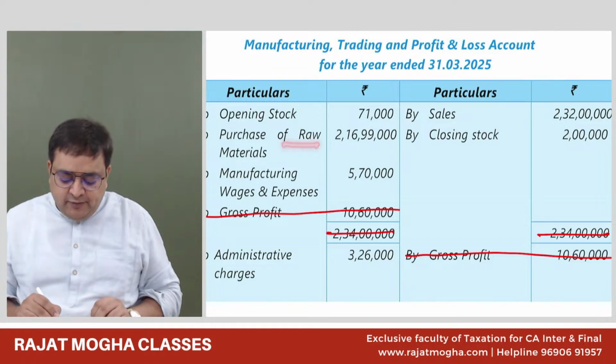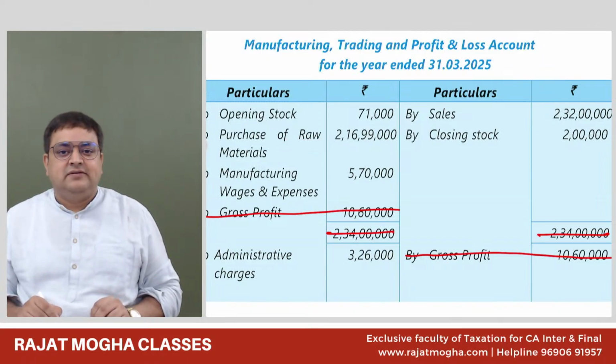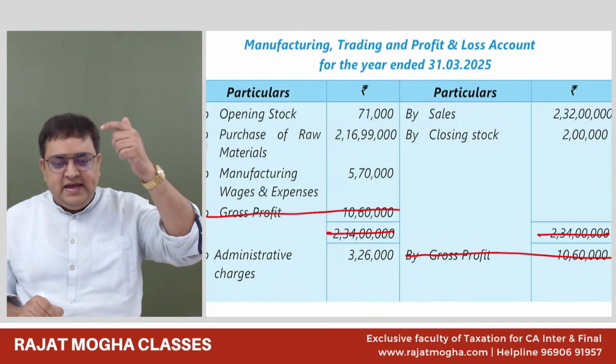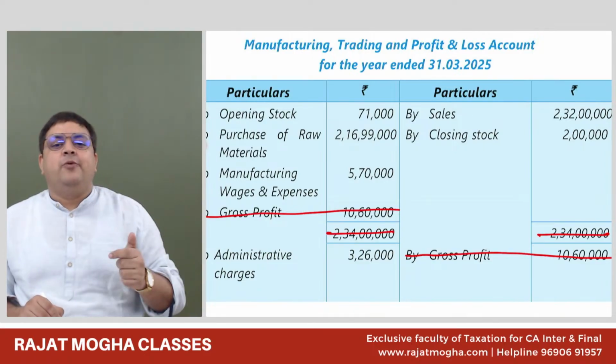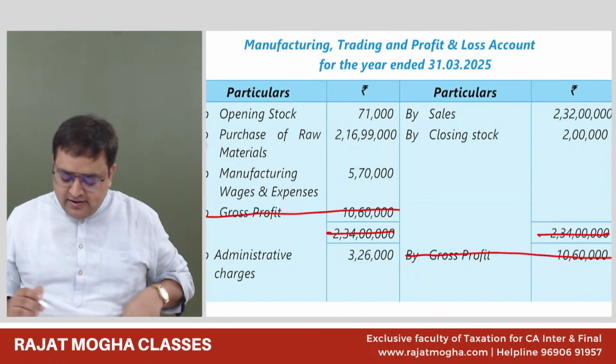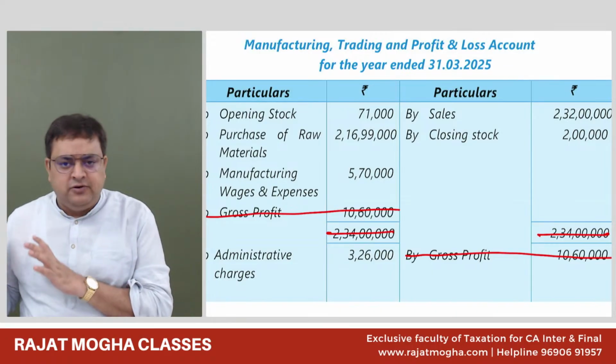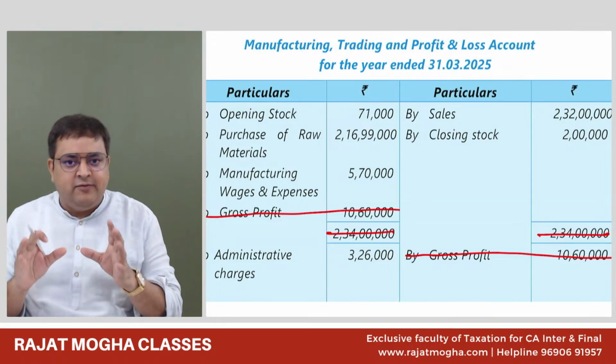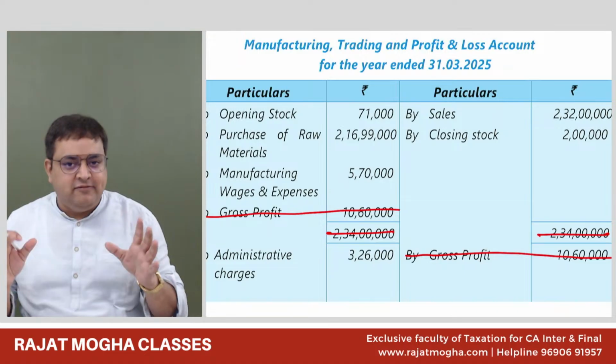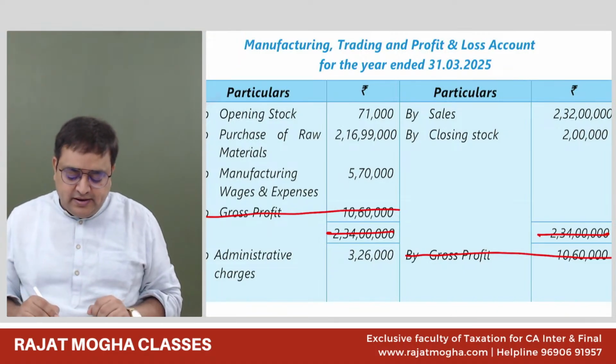Purchase of raw material. What do you think, guys? Is it a business expense? Yes, sir. Just check each of your expenses one by one. So opening stock, we are okay. Purchase of raw material, we are okay. Unless and until there is some information, we'll look at that information. But otherwise, prima facie, we are okay with it. Opening stock, okay. Purchase of raw material, okay.